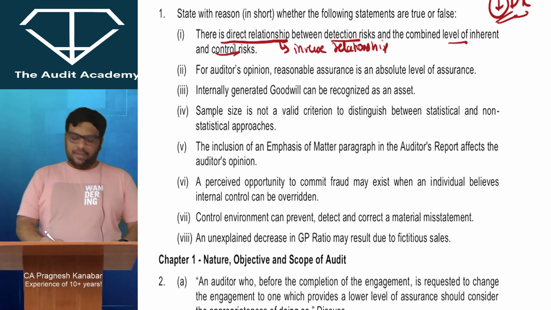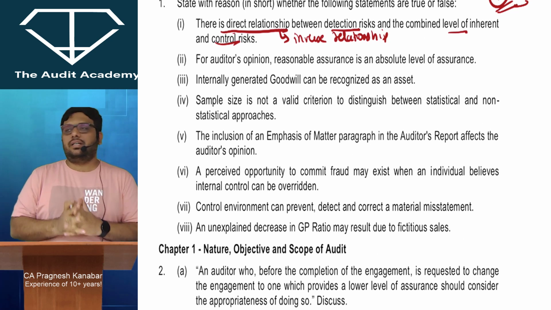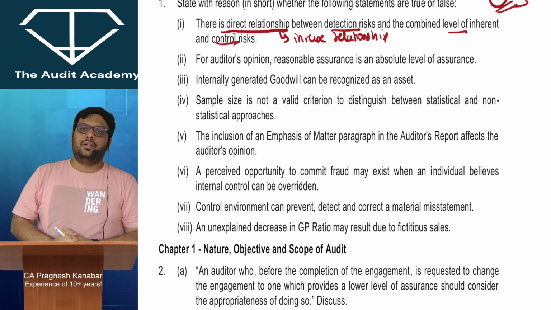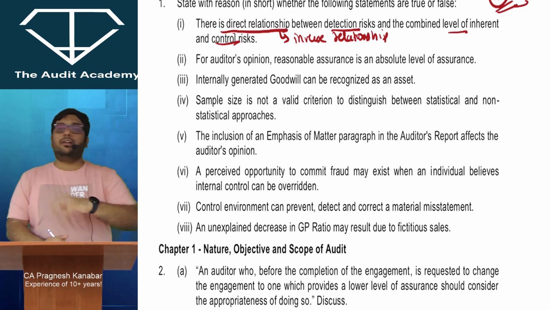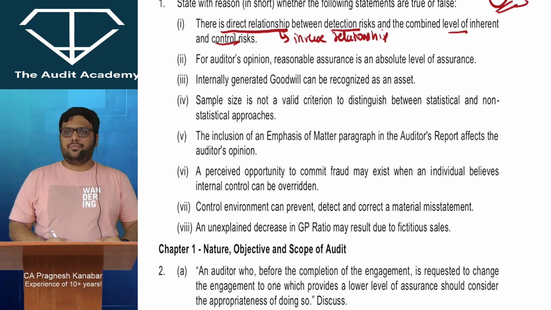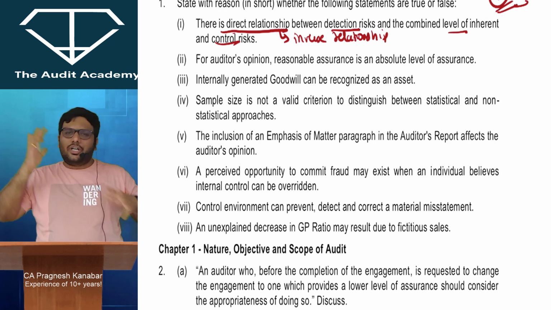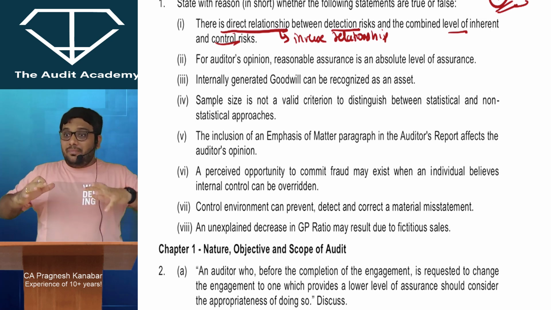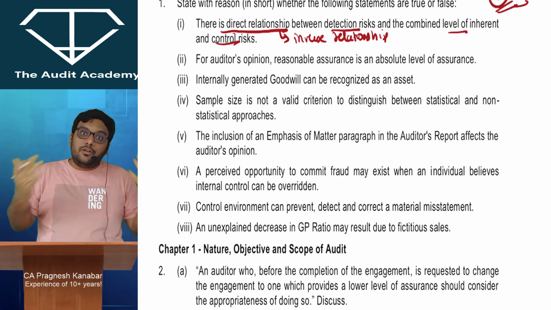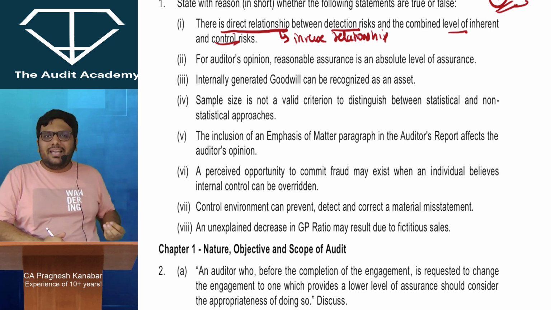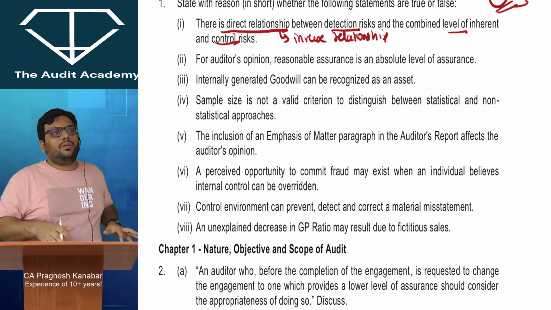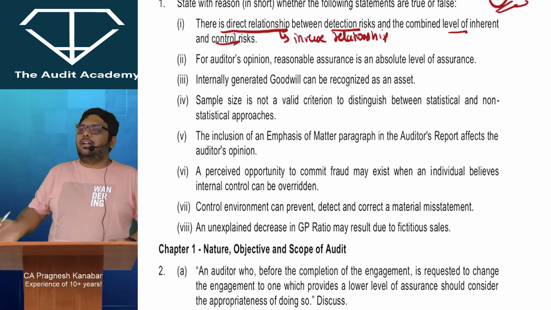Sample size is not a valid criteria to distinguish between statistical and non-statistical approach. Now listen to me. Statistical is where you use computers and all the probability theory to select the sample, where you actually make use of probability theories like random sampling, where every unit has an equal chance of selection. Non-statistical is when you are dependent upon your judgment, professional experience and knowledge. Now this will be dependent upon the nature of items that you are verifying, not based upon sample size. If I want to verify 10 transactions, I will not switch on the computer and the software. I will not use probability theory, let me just apply my judgment.